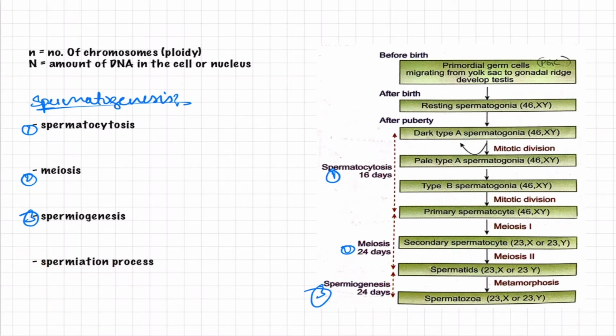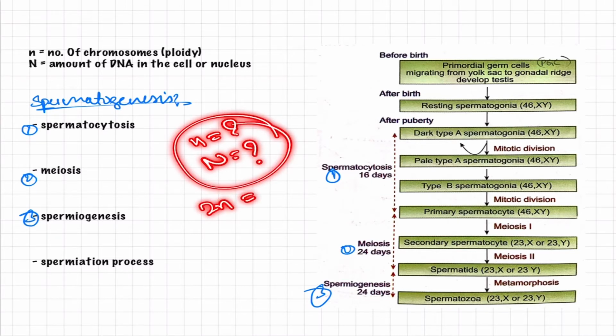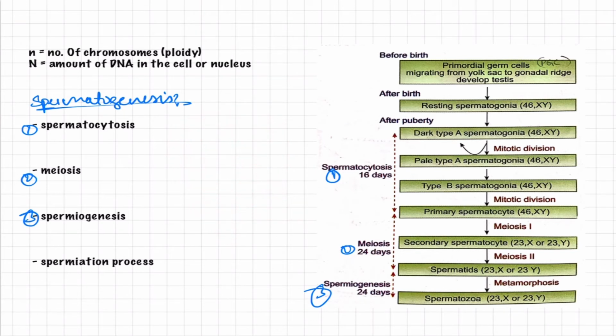Now I would like to bring to your notice how the number of chromosomes is being reduced and changed along the process, and I will also discuss the difference between small n and capital N. So if you write small n and if you write capital N, what is the difference? Here small n is changing.